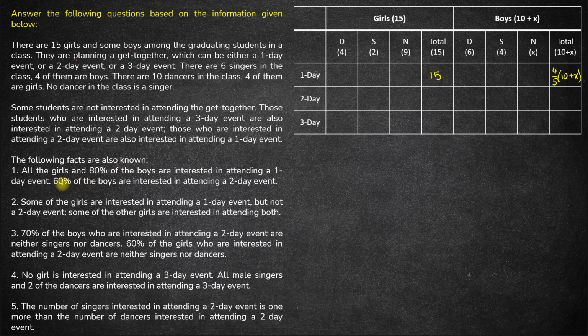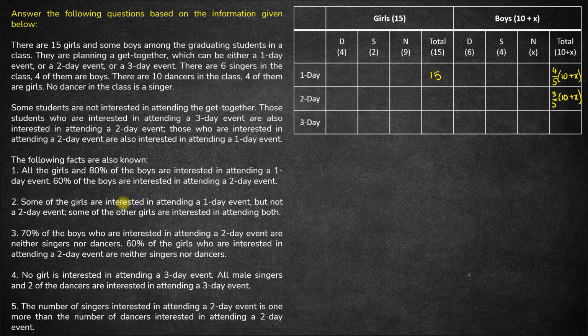And it is also given that 60% of the boys are interested in attending a 2-day event. So 60% of the boys, that means 3/5 of 10 plus x. These are the number of boys interested in a 2-day event.